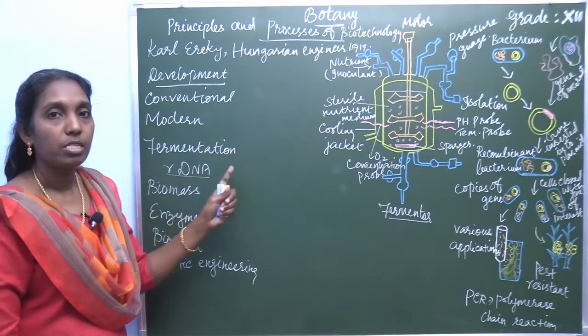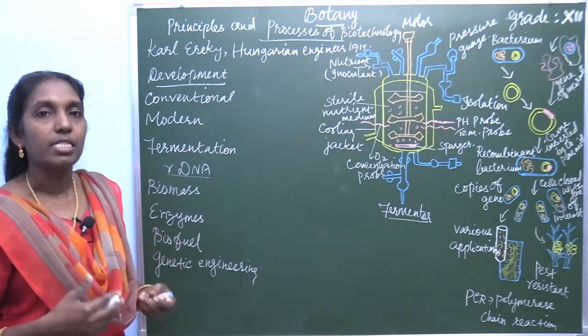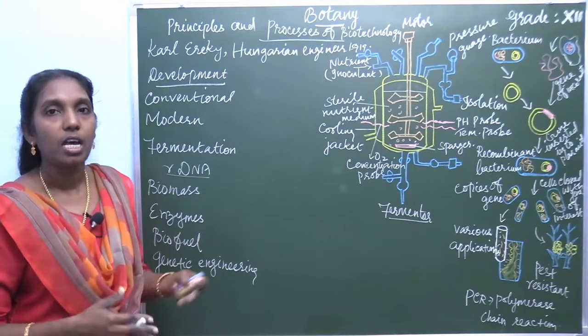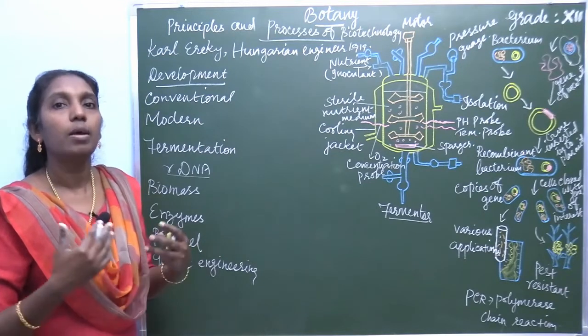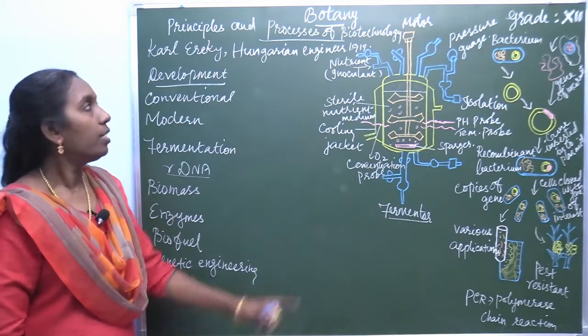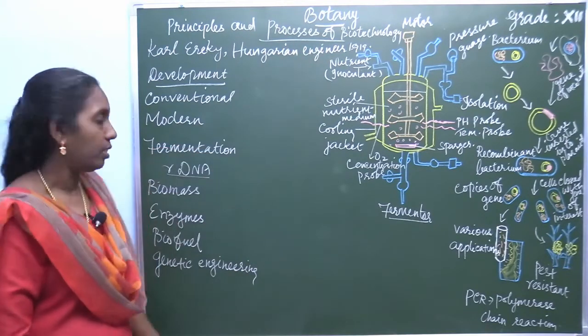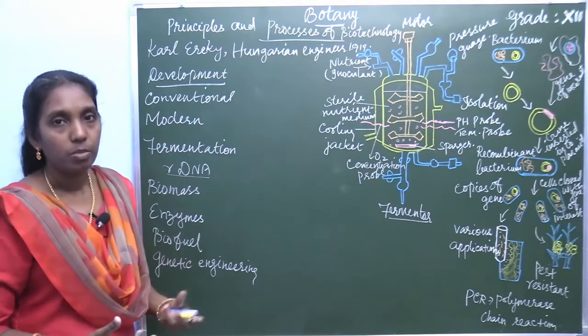Fermentation is a very important process. Due to fermentation, acids, alcohols, vitamins and antibiotics are prepared by means of the fermentation process under this biotechnology. So that is one of the processes of biotechnology. Then biomass production.